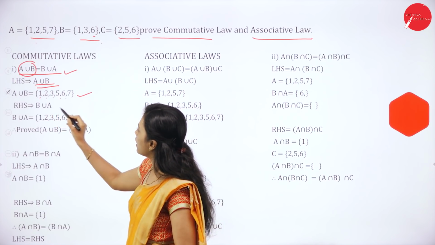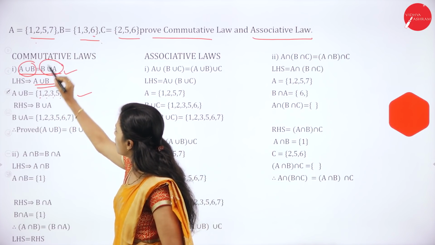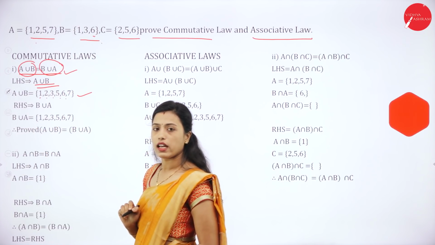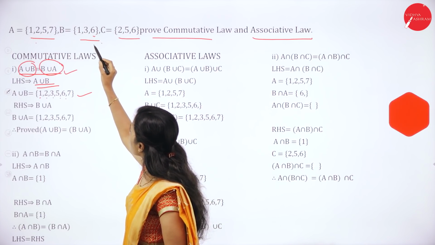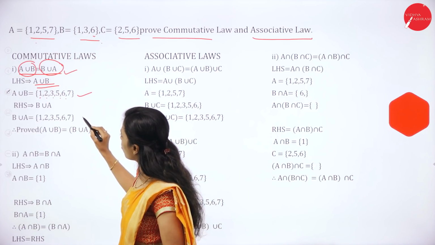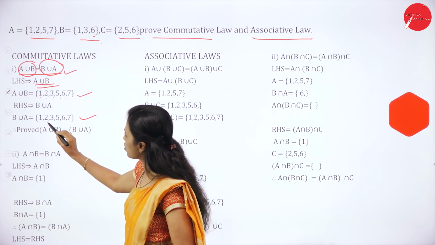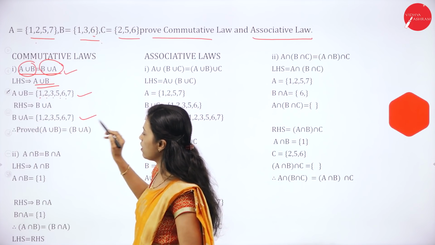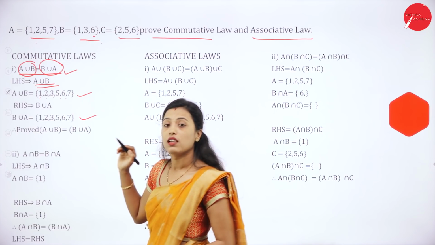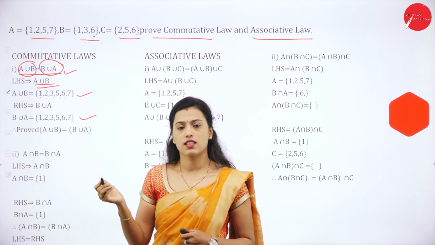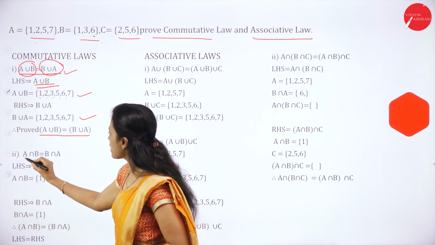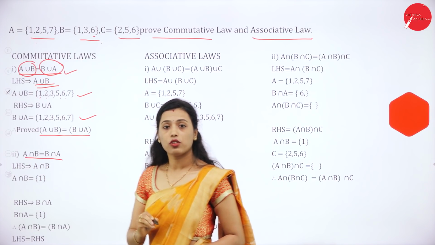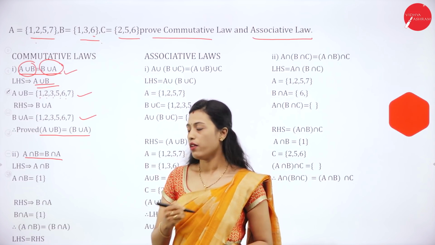Then take RHS. RHS is B union A. So we have to combine set B with set A. We'll get the same thing: 1, 2, 3, 5, 6, 7. So hence LHS is equal to RHS. It is proved. Then the second one: A intersection B is equal to B intersection A.